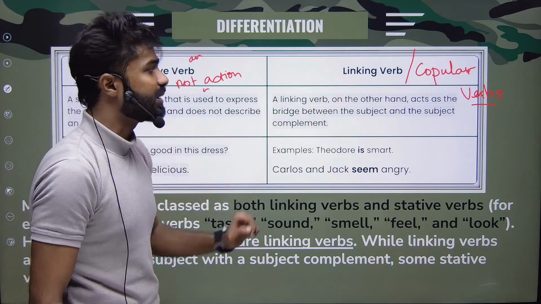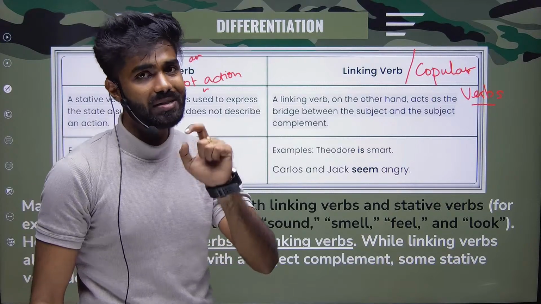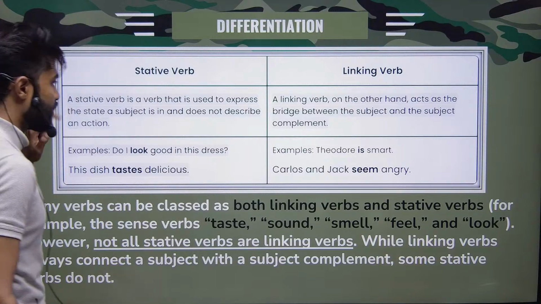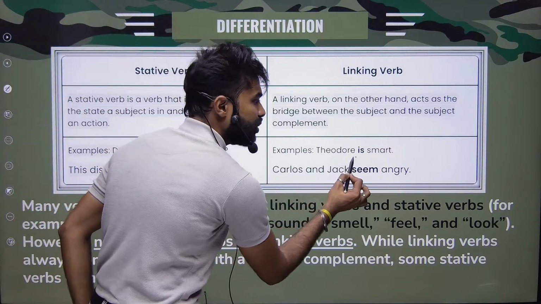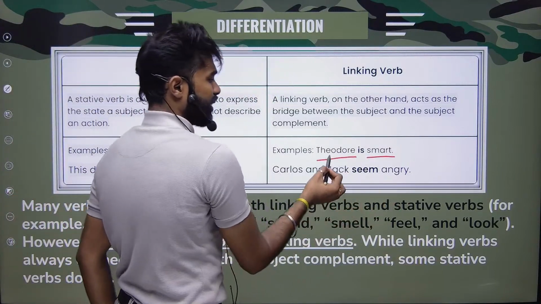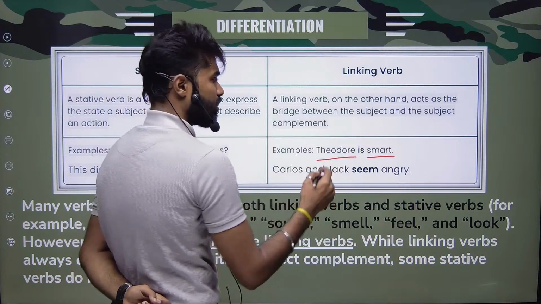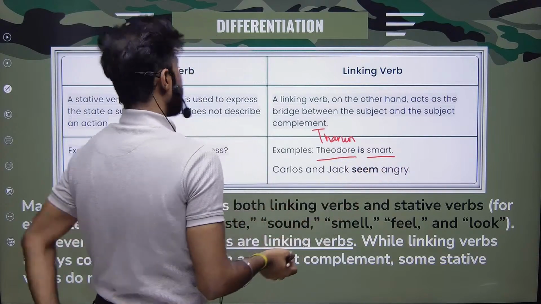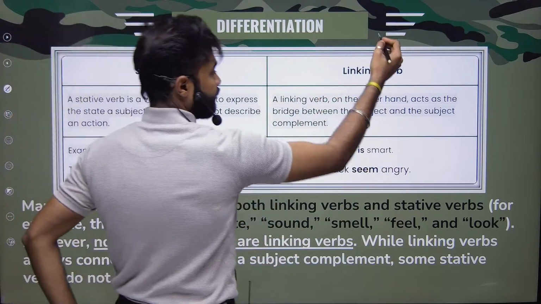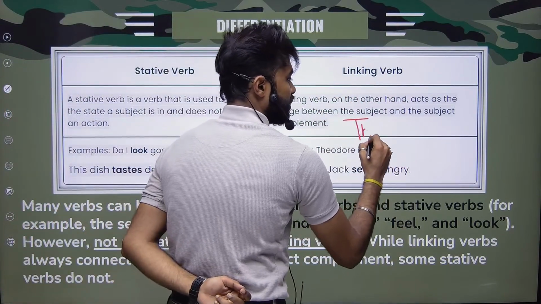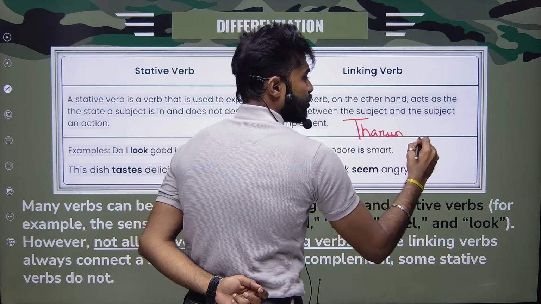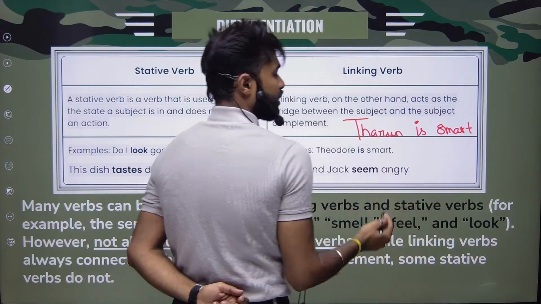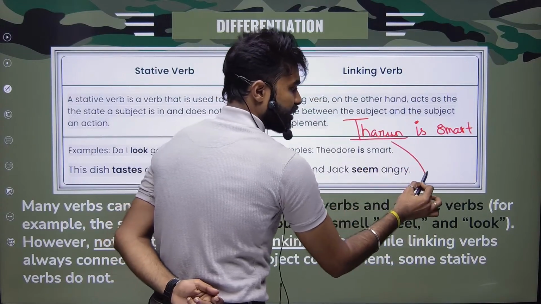In order to know linking verbs, first we have to know what is subject and subject complement, right? I told you in the last class already. For example, see, Theodore is smart. Instead of Theodore, just take a normal name, Tarun. Tarun is smart. I'll write it somewhere here. Here, Tarun is my subject.